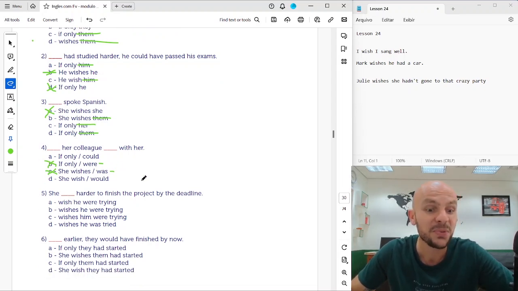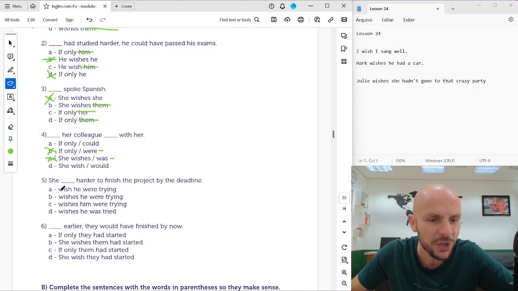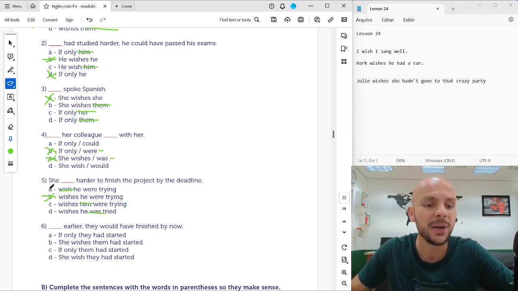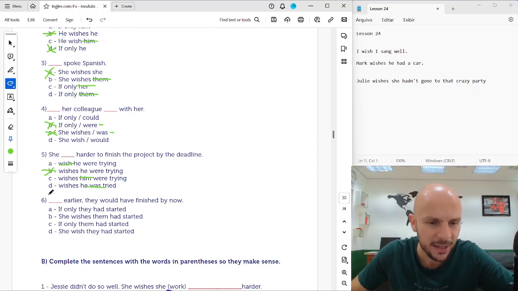Okay, beautiful. Number five, she wishes. So she wishes he were trying harder to finish, okay, that's correct. Number five, letter B. "She wishes him were," no, him doesn't conjugate verb. "She wishes he was tried," no. He had tried. So number five, letter B. And six, if only they had started earlier, they would have finished by now.